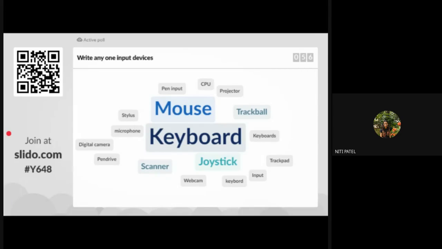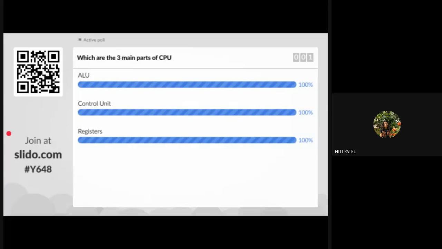Okay, so we go to the next question. Which are the three main parts of the CPU? You have to select all which are the parts of the CPU. So we have three main parts which we just saw: ALU, control unit, and register.